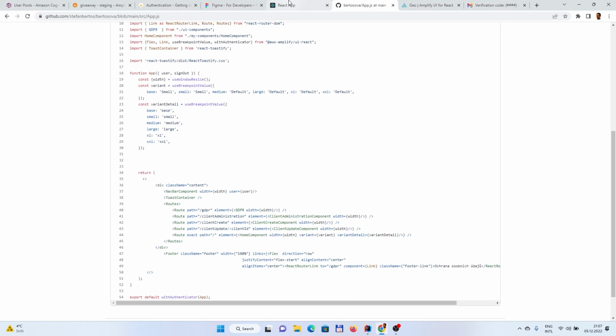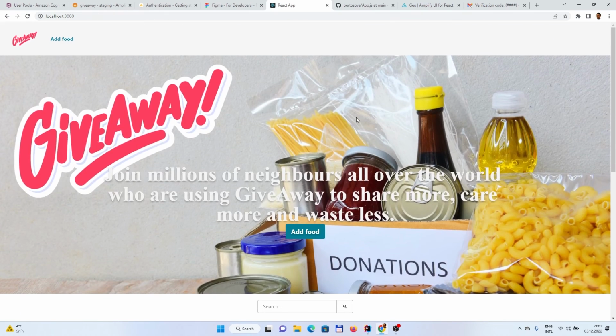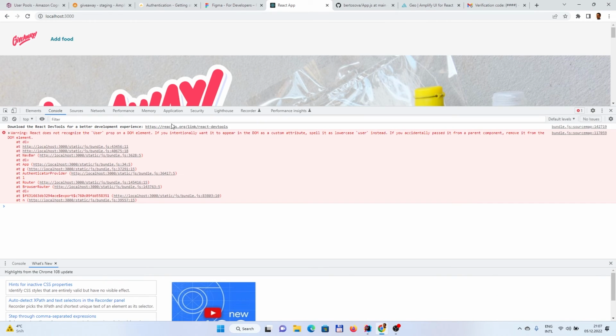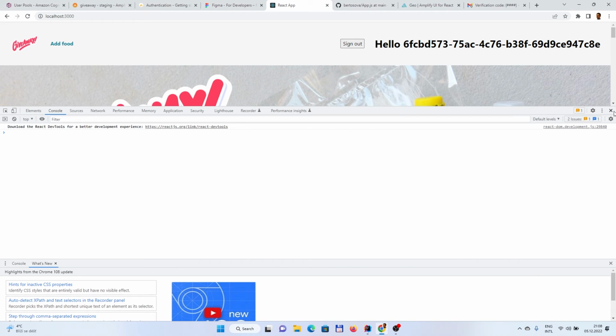Let's try it. Let's refresh it. Seems it was not rendered properly. Okay, the user is not recognized. I think because it should be in lowercase. And now it's good, yeah.